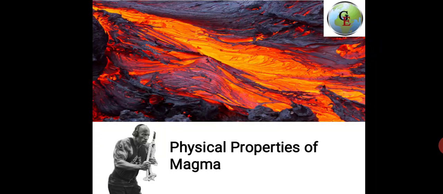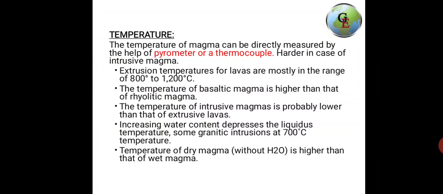In the previous video, we discussed the composition of magma, what network forming ions and network modifying ions are, what pyrogenetic minerals are, what volatiles are present in the magma, the role of water, and the role of carbon dioxide, and how they affect the various characteristics of magma. Today we will discuss the physical properties of magma. First we will discuss temperature.